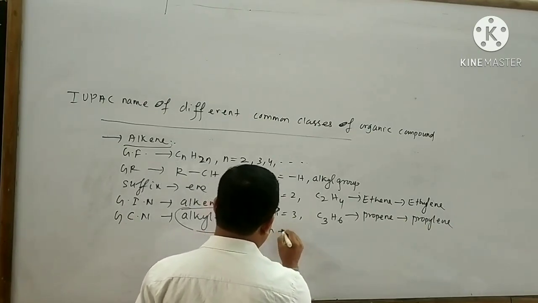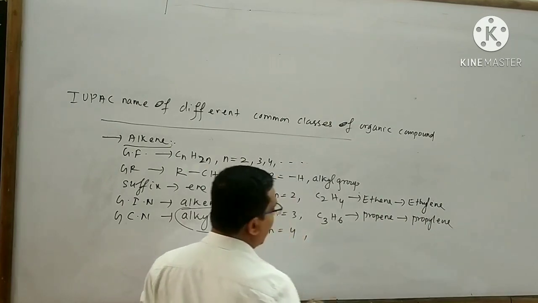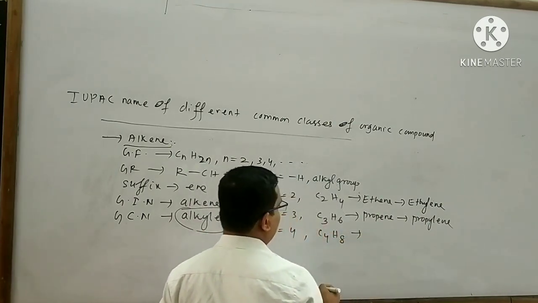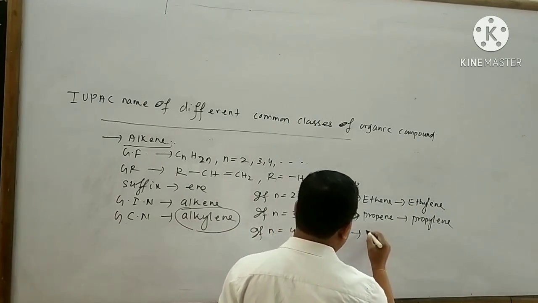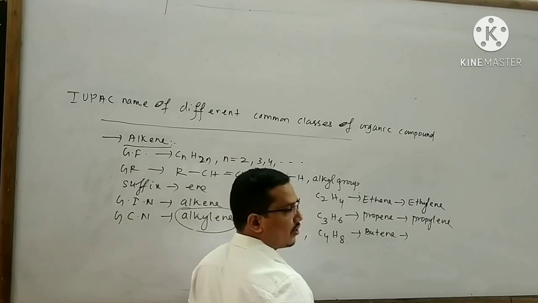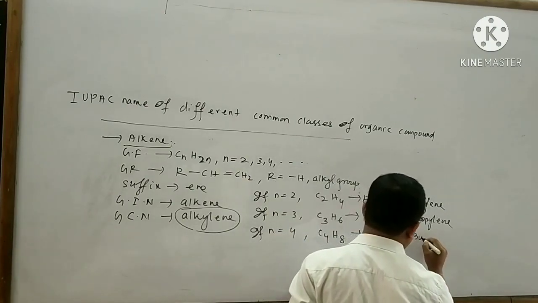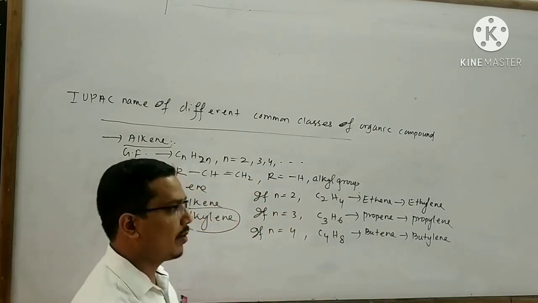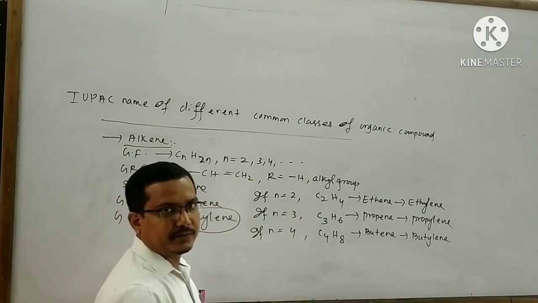If n equals 4, then the alkene is C4H8. The name of this alkene is said to be butene. It also has a common name, that is butylene. Like that, you can also think about the other alkenes.